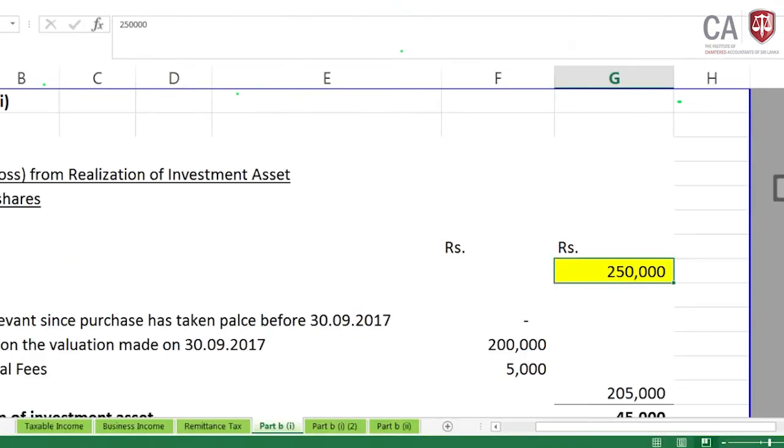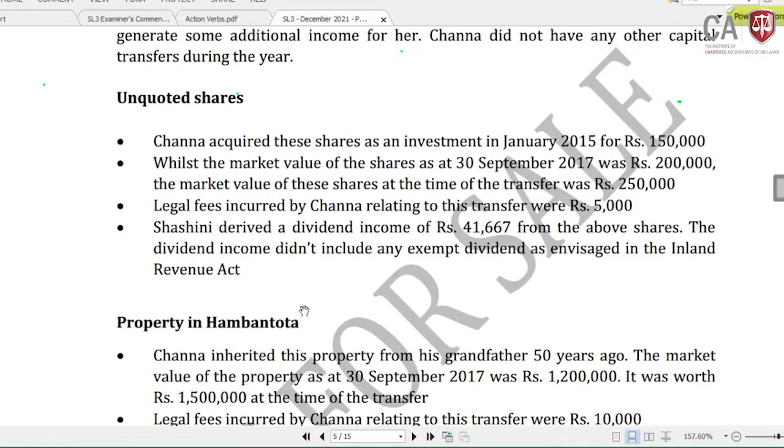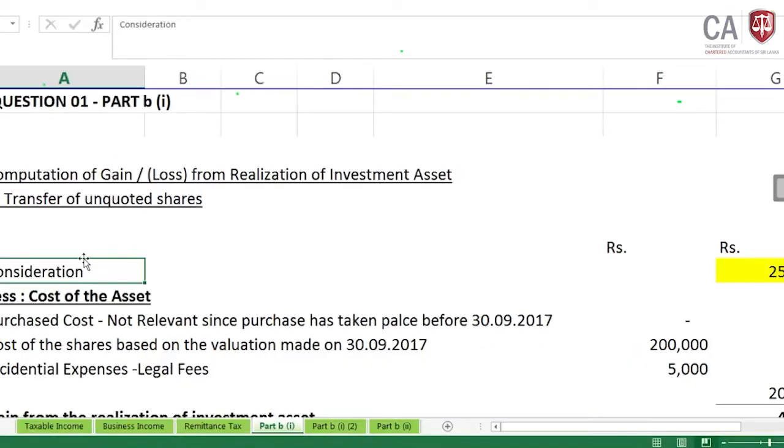It's 250,000. That's why in the question it has been very clearly given which is the market value. These shares at the time of the transfer were rupees 250,000. When doing the calculation, we need to take the consideration minus the cost of the asset. Shares are an investment asset, thereby we need to compute the gain from realization of an investment asset, Lamai. Then the consideration is 250,000. The cost of the asset, the purchase cost, which is 150,000, is not relevant. Why is it not relevant?